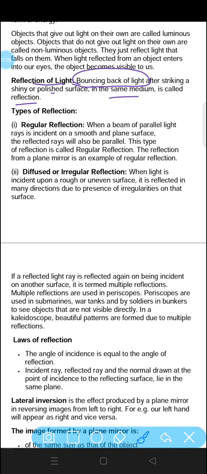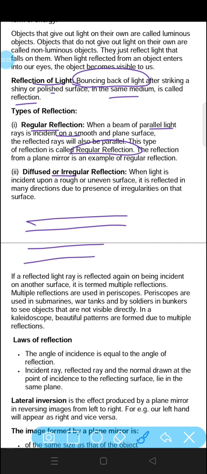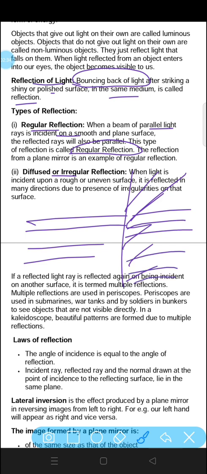Now, reflection is of two types: regular reflection and diffused or irregular reflection. What do we mean by regular reflection? When a beam of parallel light rays is incident on a smooth and plane surface, the reflected rays will also be parallel. The rays which are reflected will also be parallel. This type of reflection is called regular reflection.